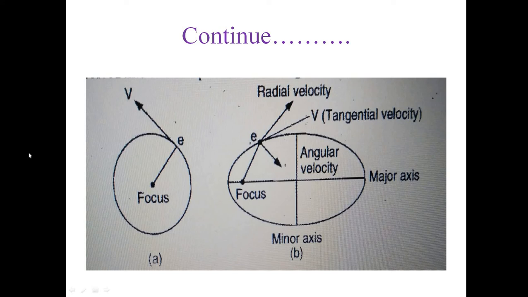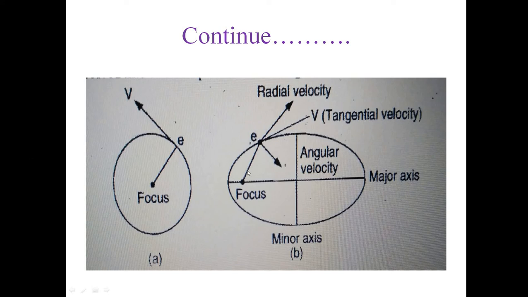The velocities have a tangential direction. Similarly, there is a major axis and a minor axis, and you can see the direction of the radial velocity, the tangential velocity, the focus, and where the angular velocity should be.